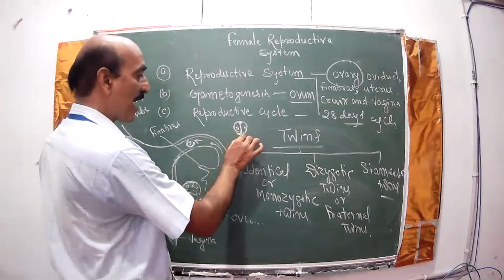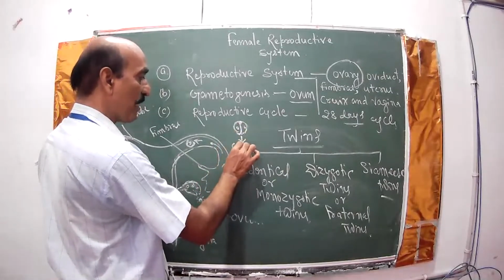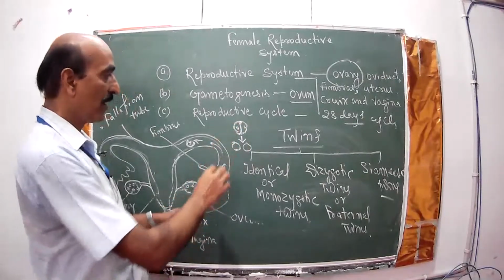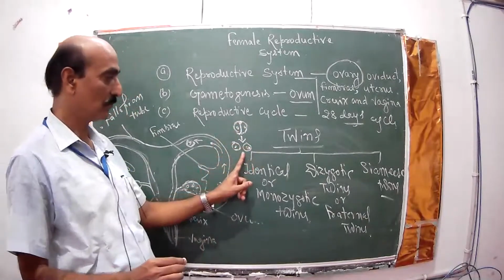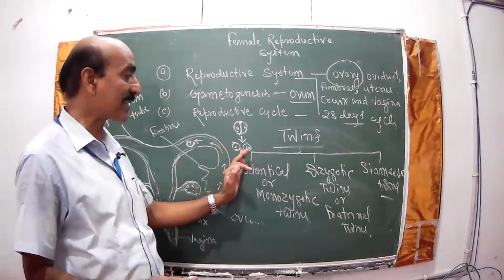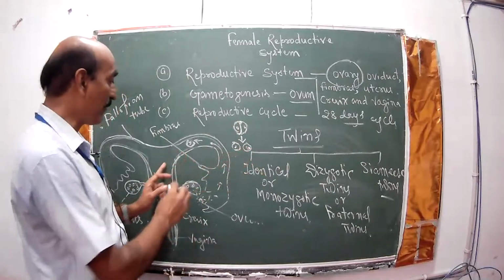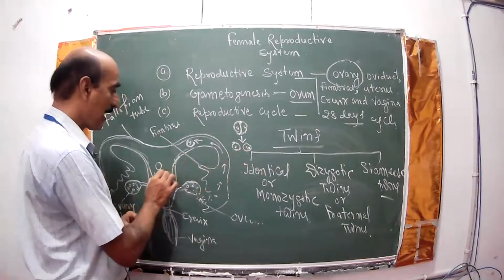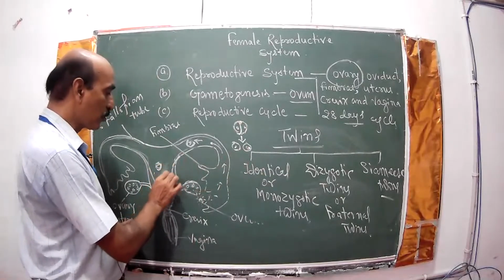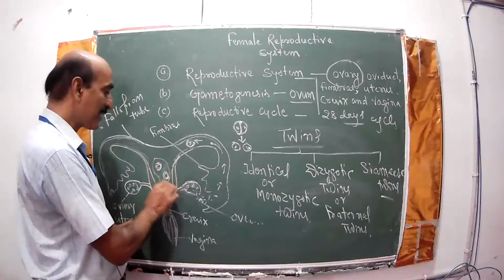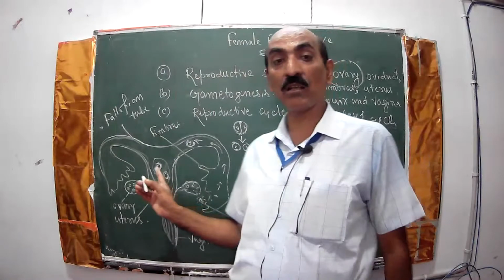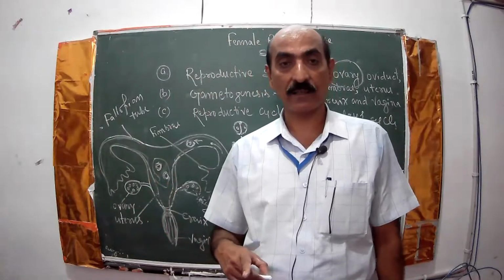But sometimes at the first stage of the mitotic division, these two cells get separated. These two cells do not remain intact together and get separated, and they develop as two embryos in the same uterus. That is called identical twins.